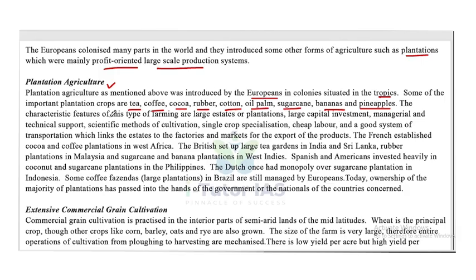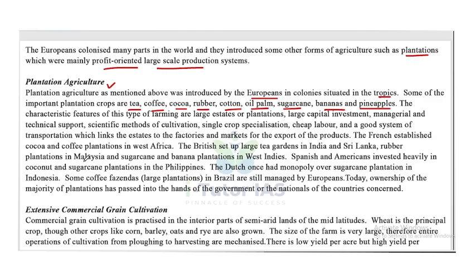The characteristic features of this type of farming are large estates or plantations, large capital investment, managerial and technical support, scientific methods of cultivation, single crop specialization, cheap labor, and a good system of transportation which links the estate to the factories and markets for the export of the product. These are some of the important features of plantation agriculture.